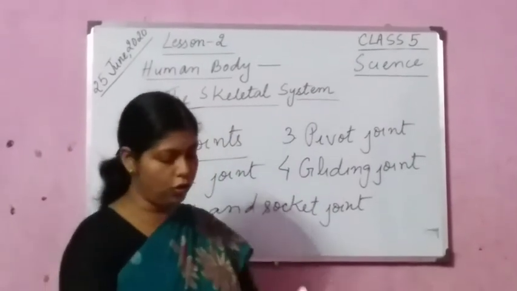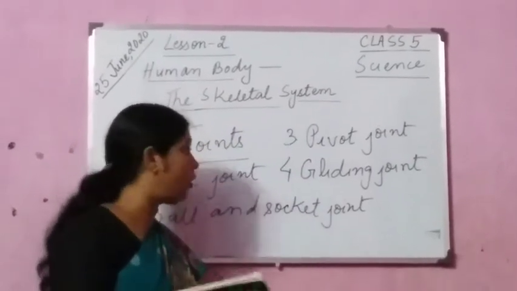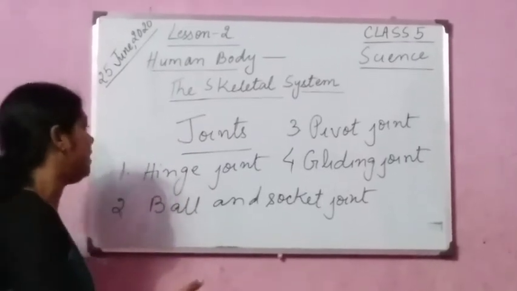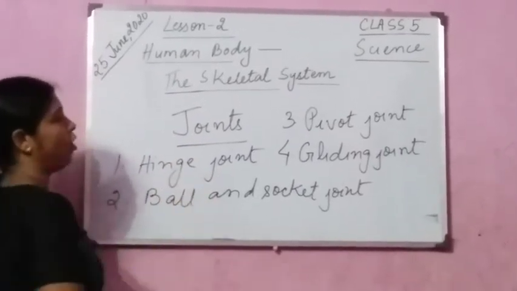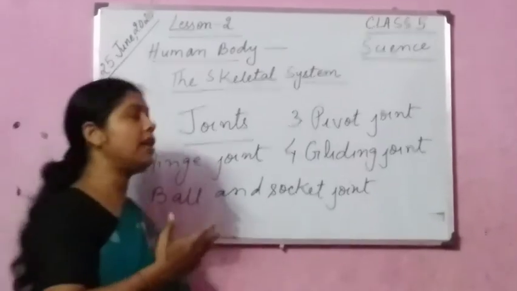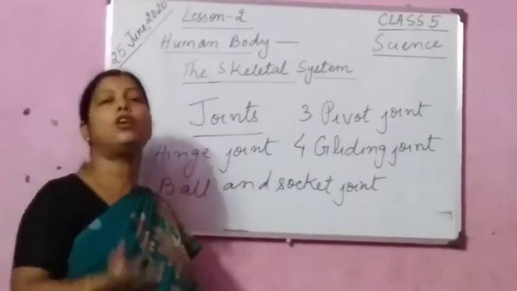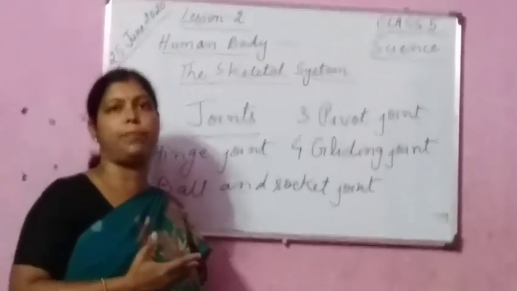So, children, just go through. Today we discussed joints. Please go through hinge joint, ball and socket joint, pivot joint and gliding joint. What are the functions? Where do we find these joints in our body? Okay?